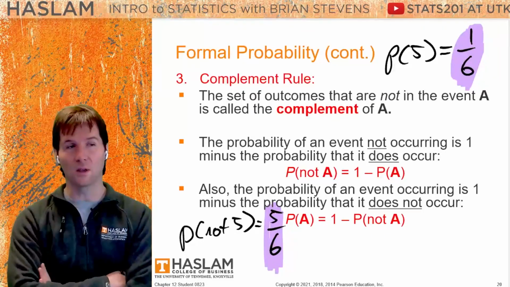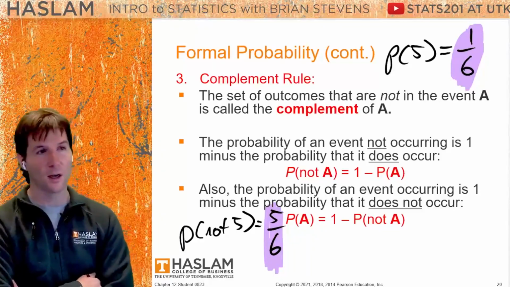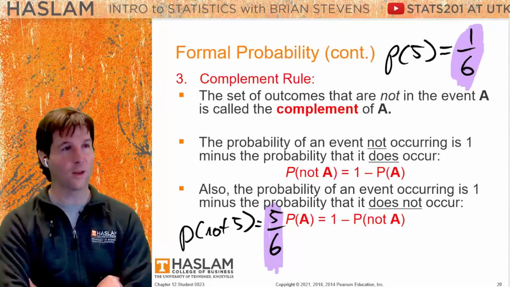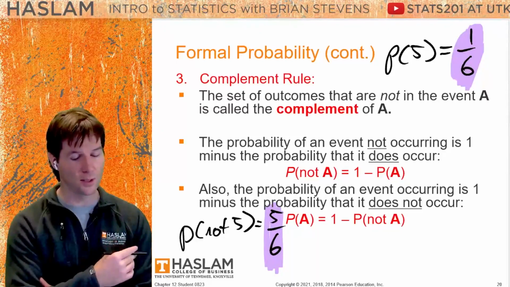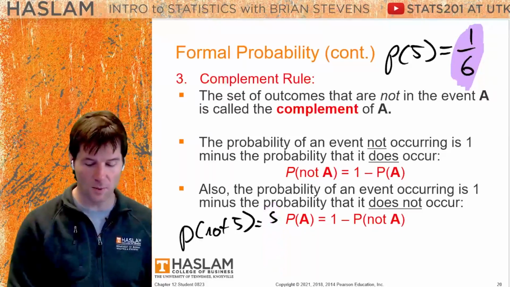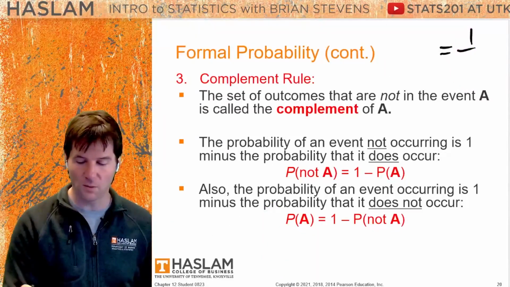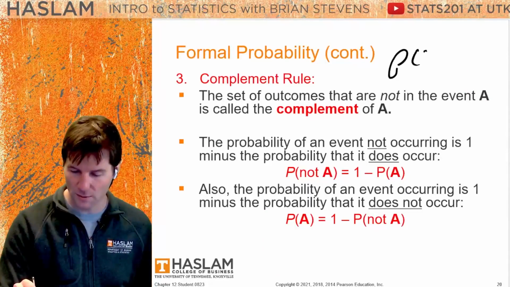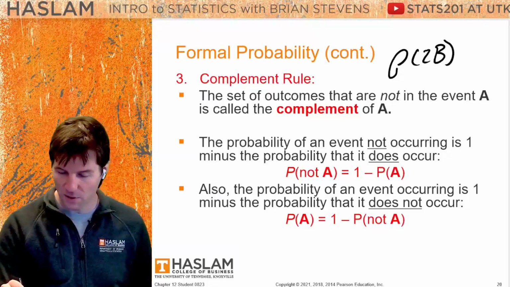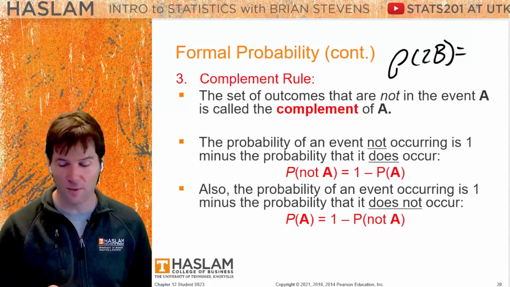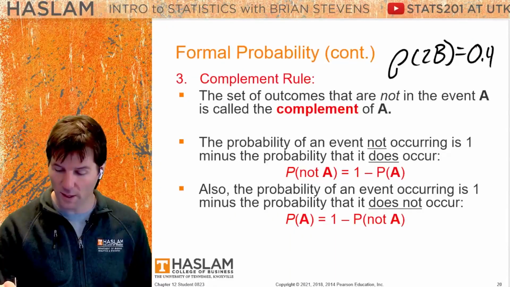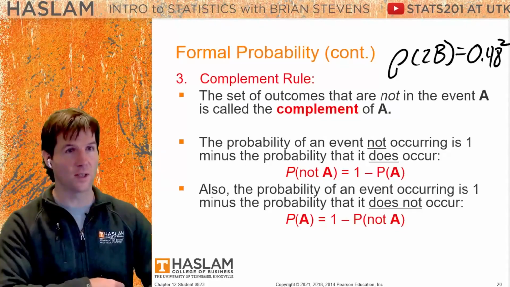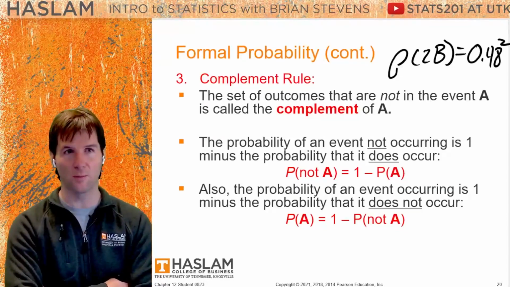Now, confusing things often get people because we say things like, what's the probability of a family having 2 boys in it if there's 2 children? Well, you could say the probability of a boy, let's say, is 48%. Probability of 2 boys, we'll see this one here in a moment, is going to be 0.48 raised to the 2nd power. More on that with the multiplication rule.